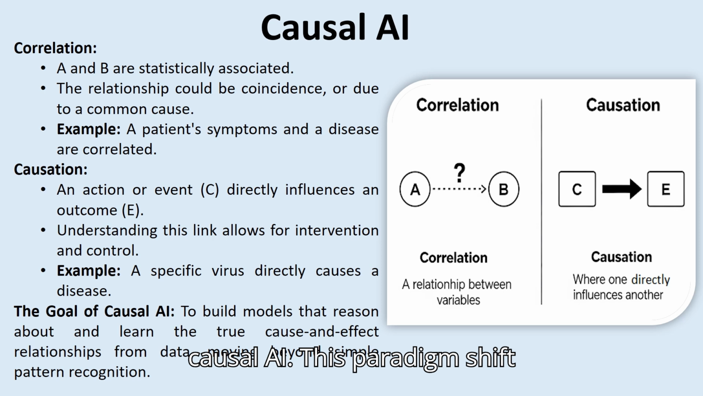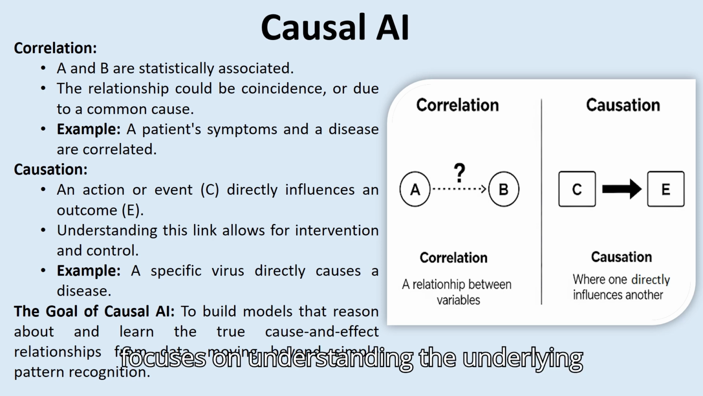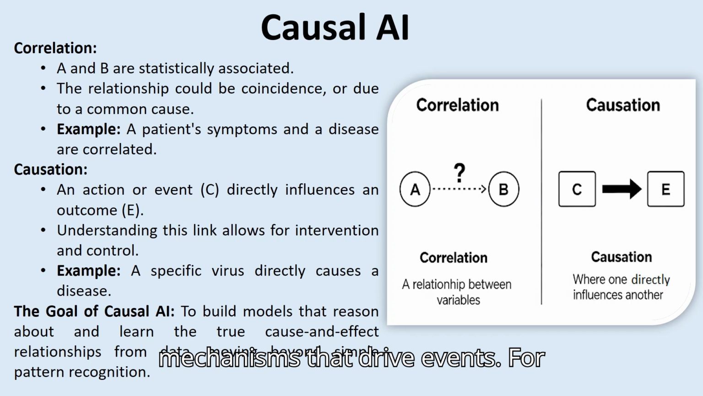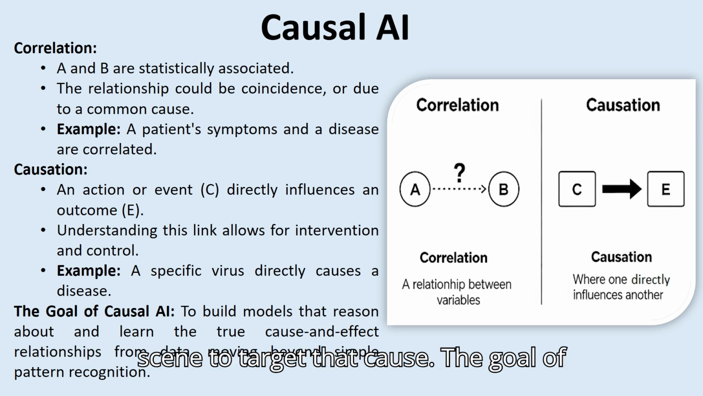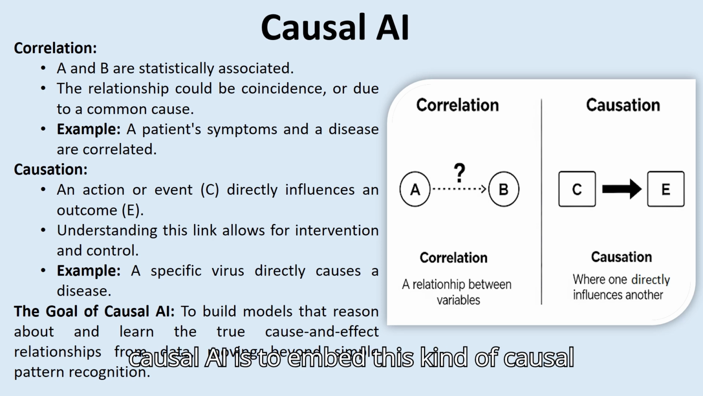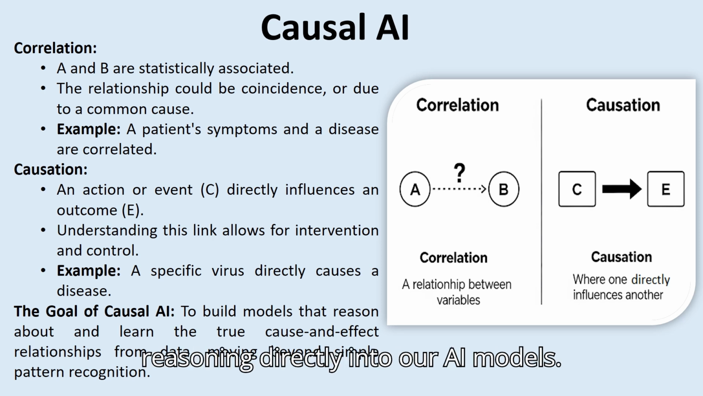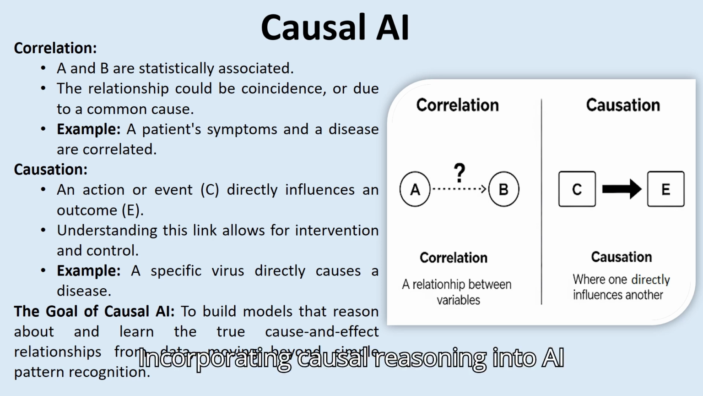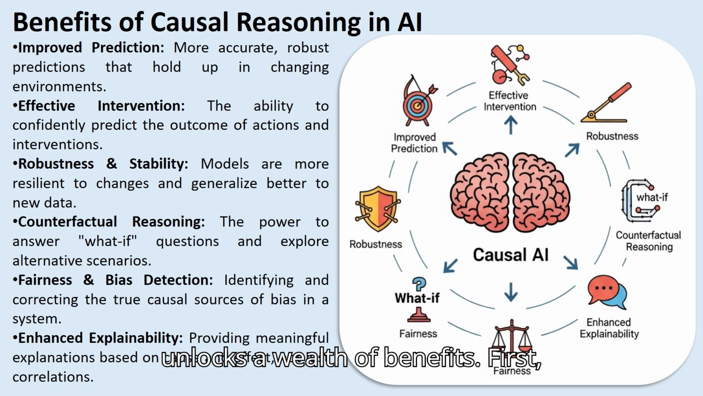This paradigm shift focuses on understanding the underlying mechanisms that drive events. For example, if we know a specific virus causes a disease, we can create a vaccine to target that cause. The goal of Causal AI is to embed this kind of causal reasoning directly into our AI models. Incorporating causal reasoning into AI unlocks a wealth of benefits.